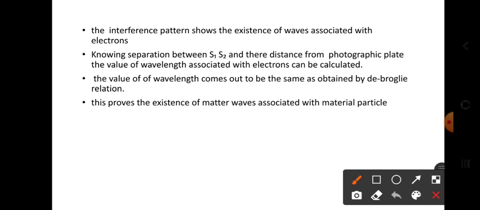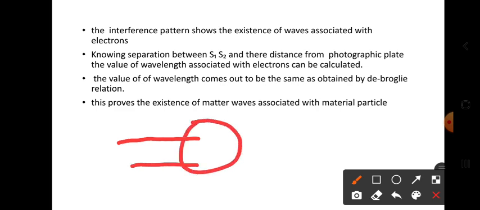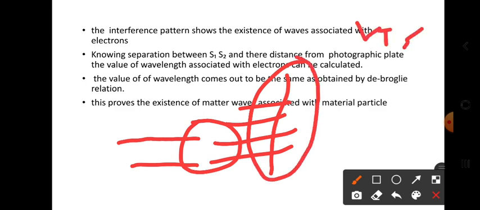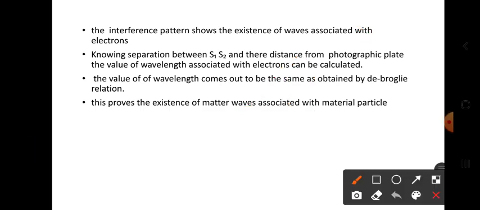So by using this we can understand that when the beam of electrons is traveling, two beams come from the two different slits, they diffract, and they meet on the photographic plate. Where they meet in the proper manner, they form an interference pattern. Generally an interference pattern forms with visible light, but here also an interference pattern is forming, which means the electron can behave like a wave.